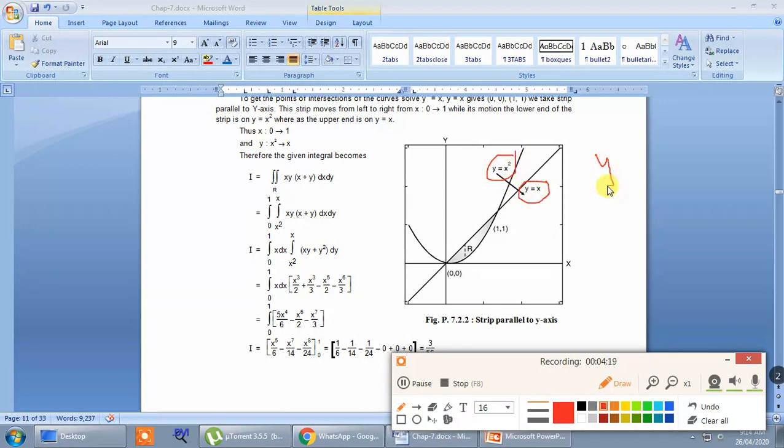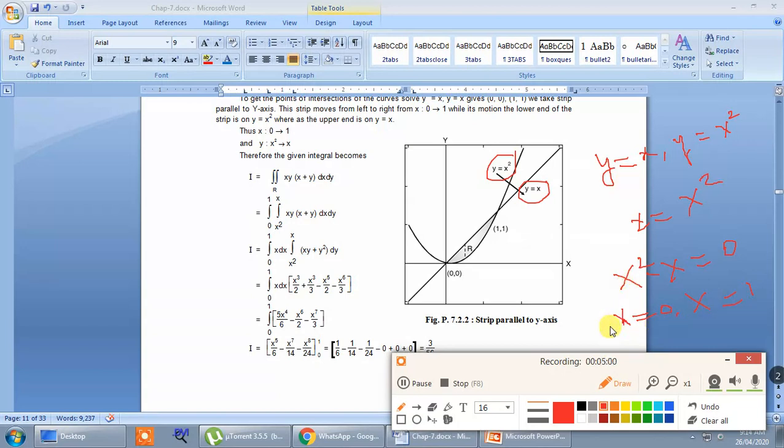If you put y is equal to x in the equation y is equal to x square, what do we get? We get x is equal to x square. Okay, so if you take all the terms on one side, we get x square minus x is equal to 0. Okay, x can be taken common, that gives you x is equal to 0 or x is equal to 1. Okay, so I got two values of x: x is 0, x is 1.